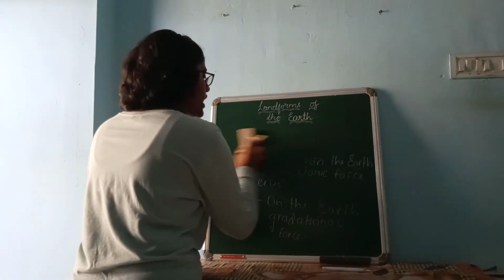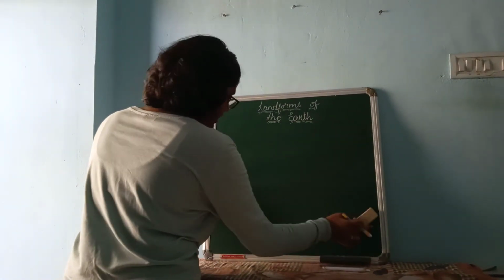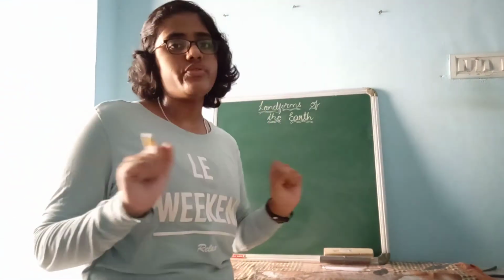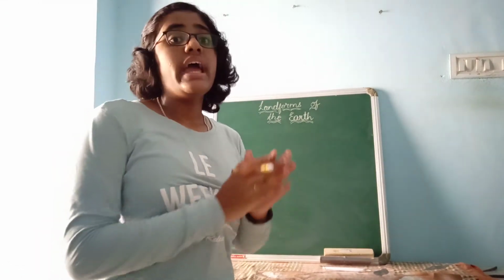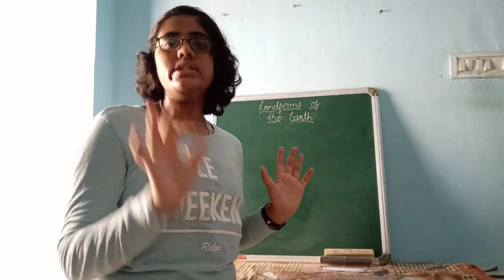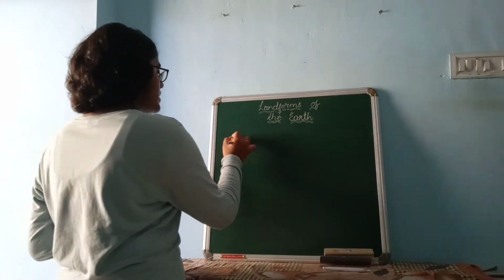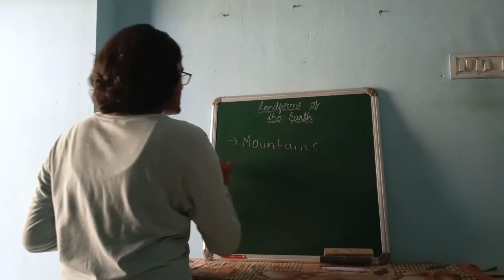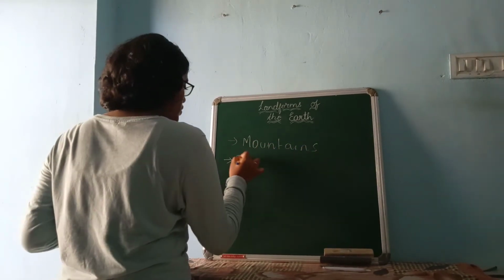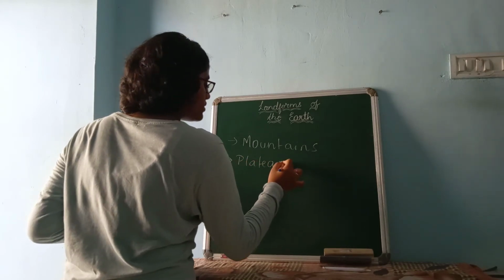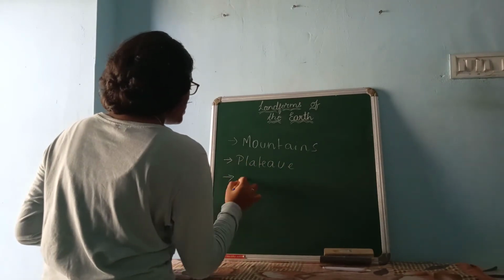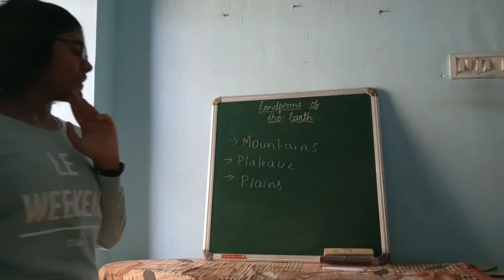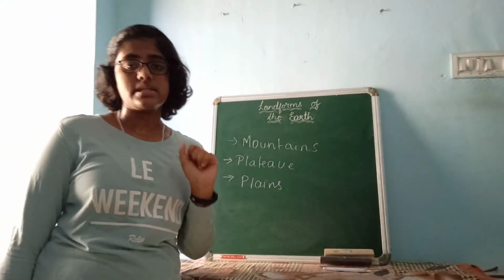Now let us go to types of landforms. According to their formation, according to their origin, landforms are divided. In this lesson we are going to learn only 3 landforms, but there are many landforms on the earth. One is mountain. Second one is plateaus. Third one is plains. One is mountain, second one is plateau, and third one is plains.